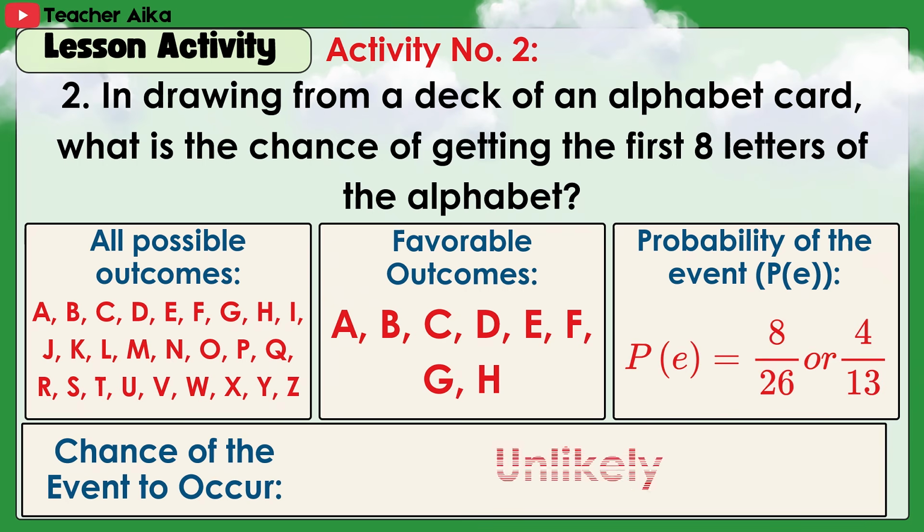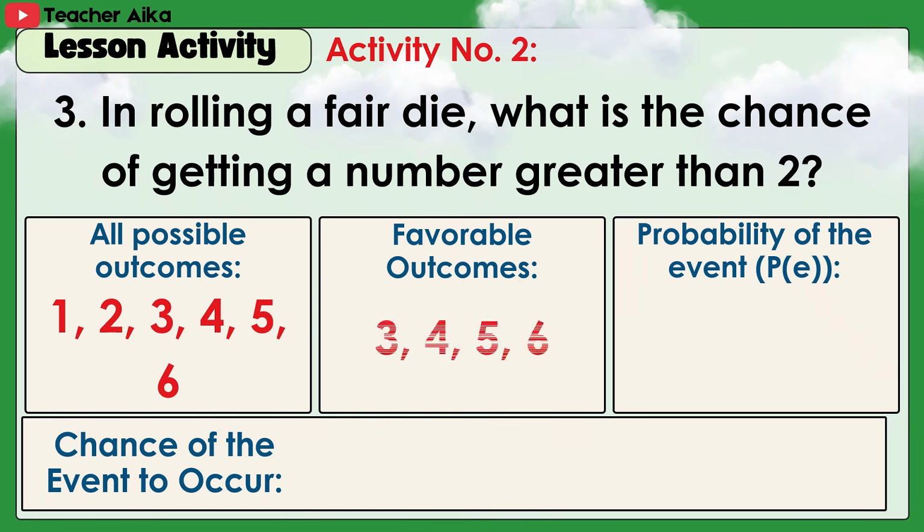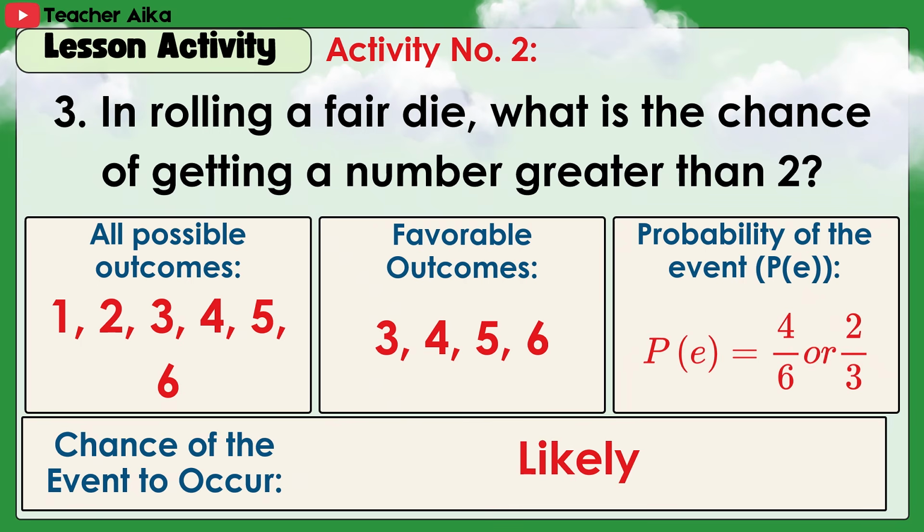Chance of the event to occur? Unlikely. 3. In rolling a fair die, what is the chance of getting a number greater than 2? Answers. Chance of the event to occur? Likely.